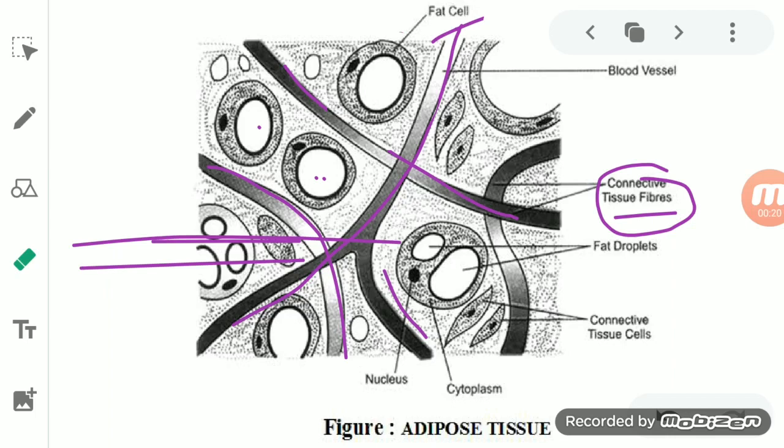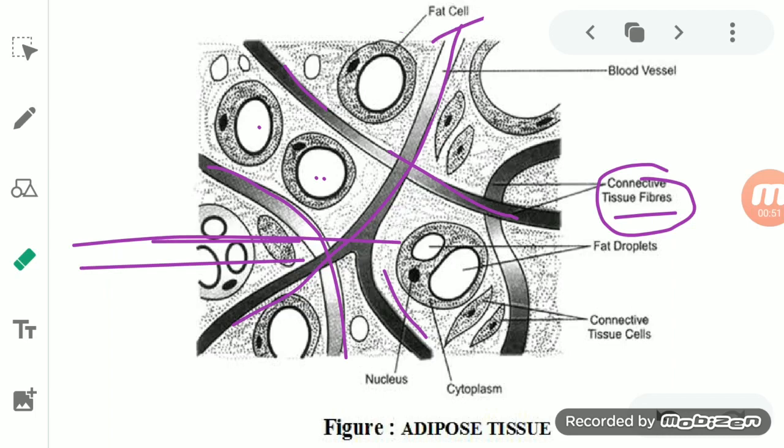So what is the occurrence, what is the location of this adipose tissue? Adipose tissue consists of adipocytes, that is, fat cells, students. Adipose tissue is abundant below the skin. It is present between the internal organs, like around the kidney, as well as in the bone marrow, in the yellow bone marrow.